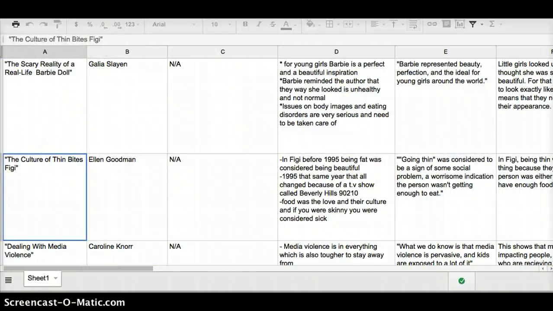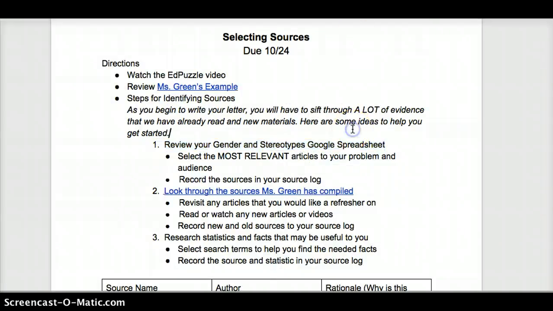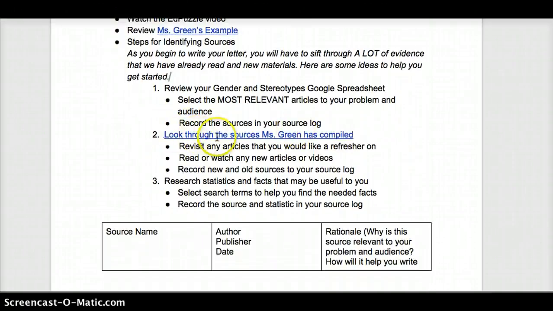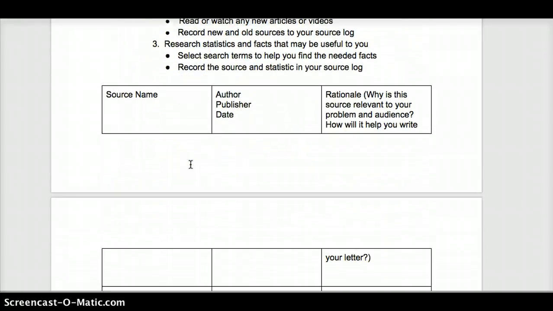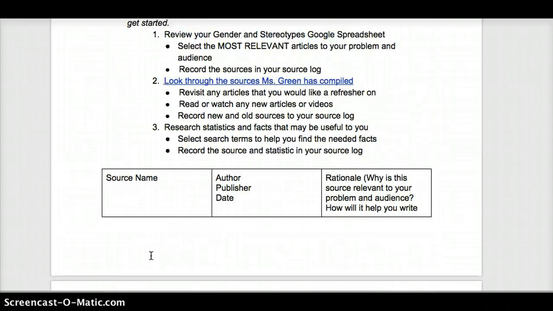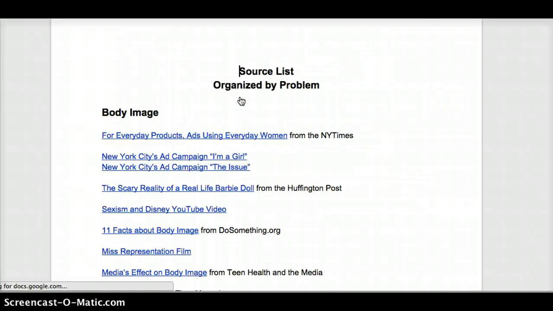So I'm going to go back to my pre-writing sheet and complete the second step. I would first start by entering in those two readings, the Culture of Thin Bites Fiji and Barbie, and then I would go through the source list that I, Miss Green, compiled. So this source list is really useful to you. It's organized by problem. I'm doing body image, so I can stay up here at the top.